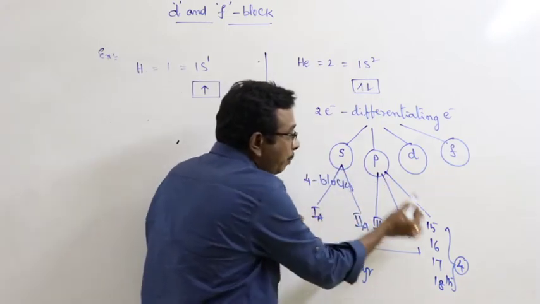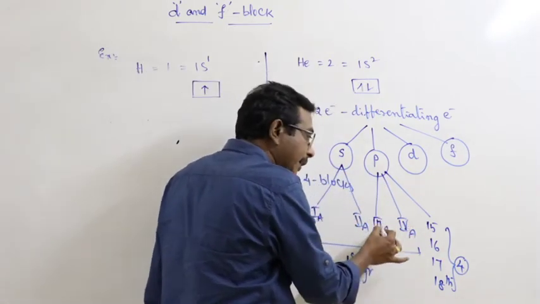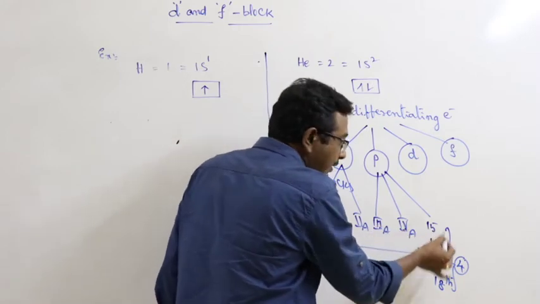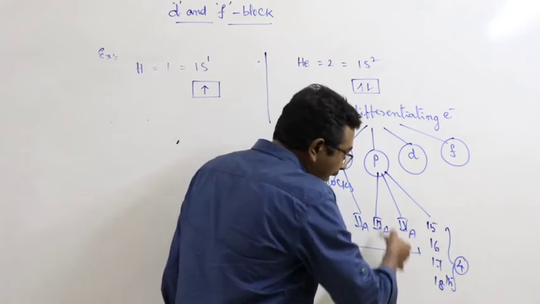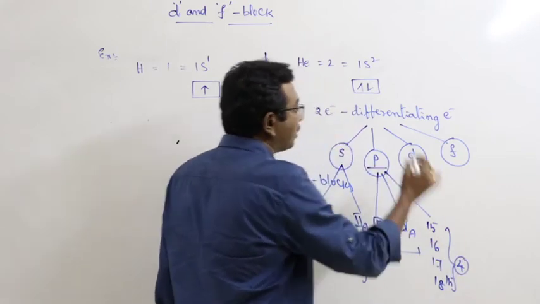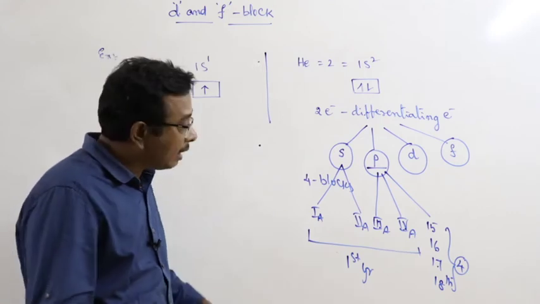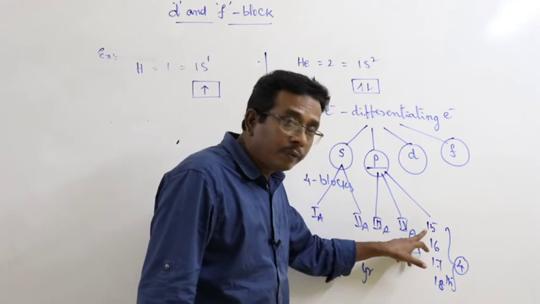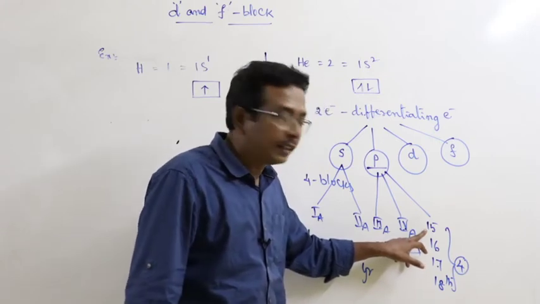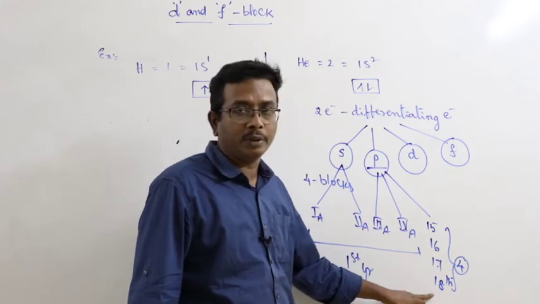What is the sense of p block? 3rd A, 4th A or 13th, 14th, 15th, 16th, 17th, 18th. Totally these are all collectively represented as p block elements. But here, according to the syllabus given in the second year, we have already discussed the 15th group, 16th group, 17th group and 18th group.